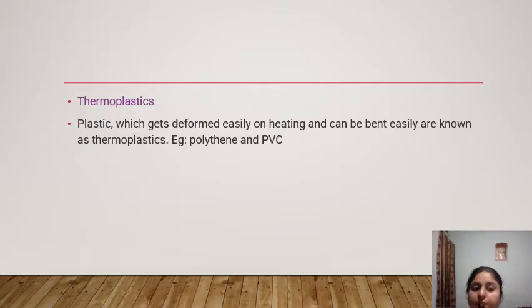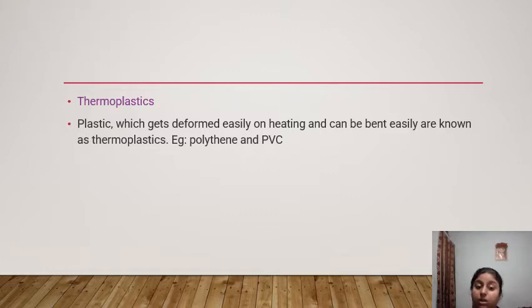Now here is the thermoplastic. What is thermoplastic? The plastic which gets deformed easily on heating and can be bent easily is known as thermoplastic.